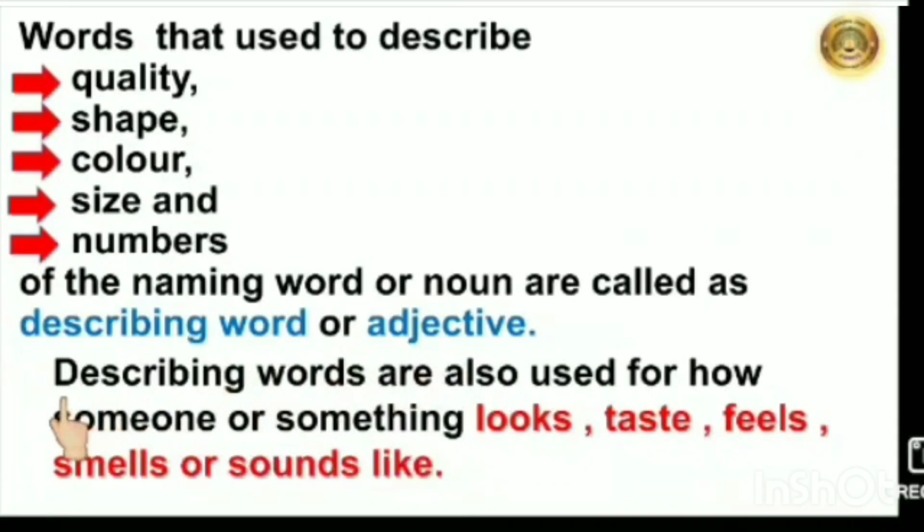Children, describing words are also used for how someone or something looks, tastes, feels, smells, or sounds. We have done all those examples in our previous video.